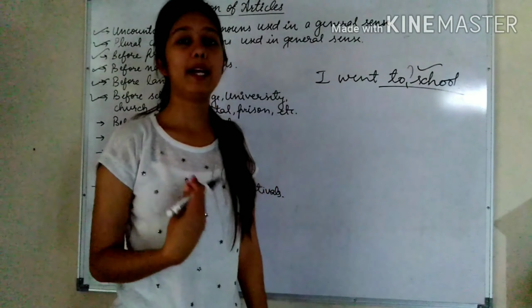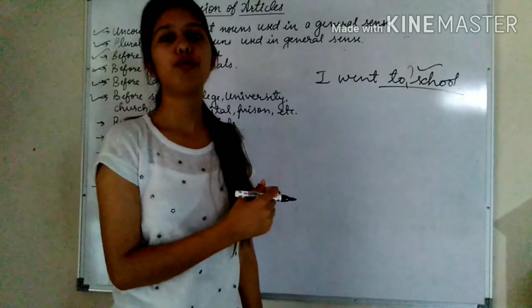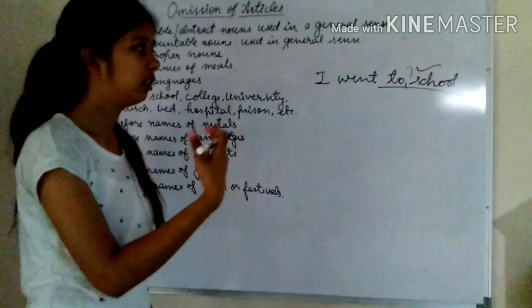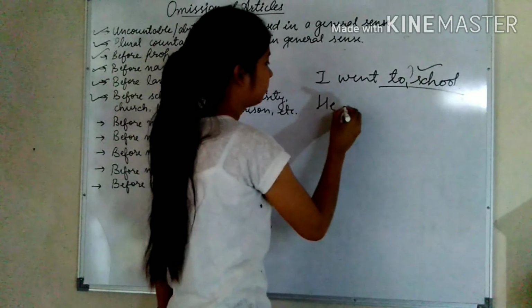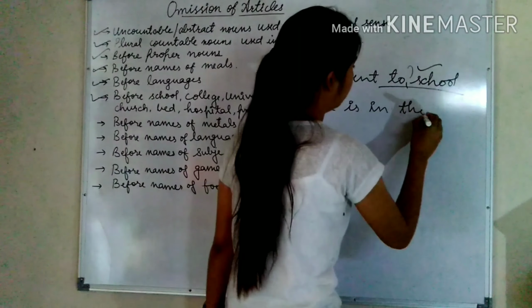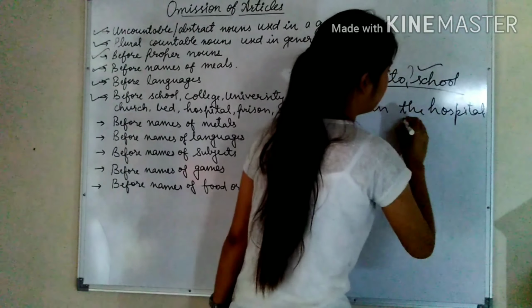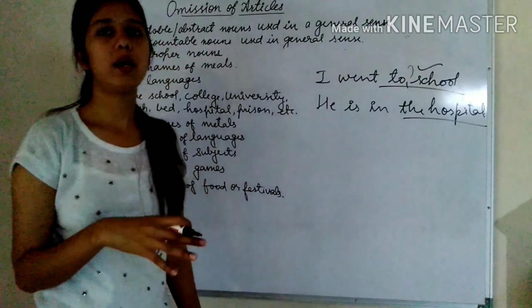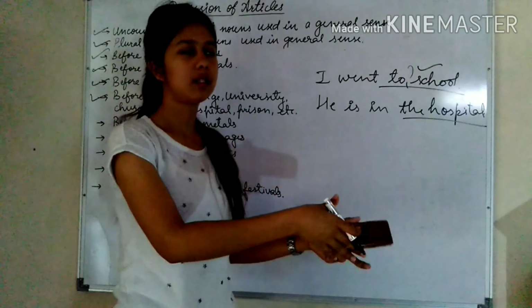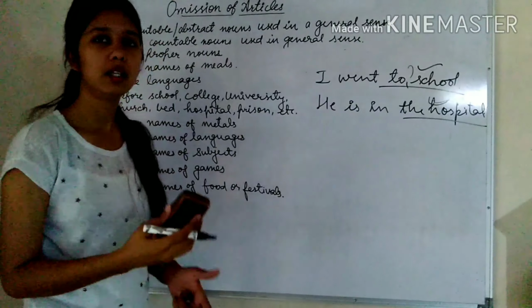But again, when we talk about a specific place, then in that case, we can use article the. For example, he is in the hospital. So in the hospital, I am talking about a particular hospital or a place. I am giving more importance to this place, and in that case we can use article the.